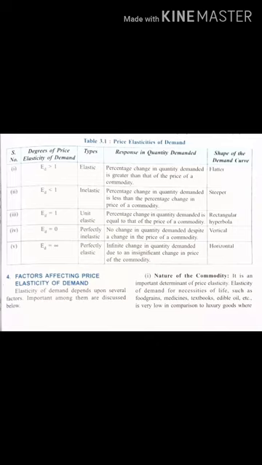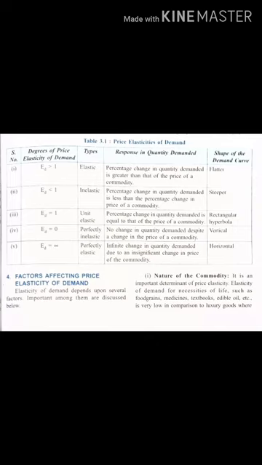Next, elasticity of demand is infinite. Do remember, this is the sign of infinity. Now what will be the type of elasticity? The type of elasticity will be perfectly elastic. Why? Because there is an infinite change in quantity demanded due to an insignificant change in the price of the commodity. Insignificant means not much change, either no change or not much change, but then the demand varies a lot. There is a lot of variation in demand. So what will be the demand curve? It will be a horizontal straight line parallel to the x-axis.